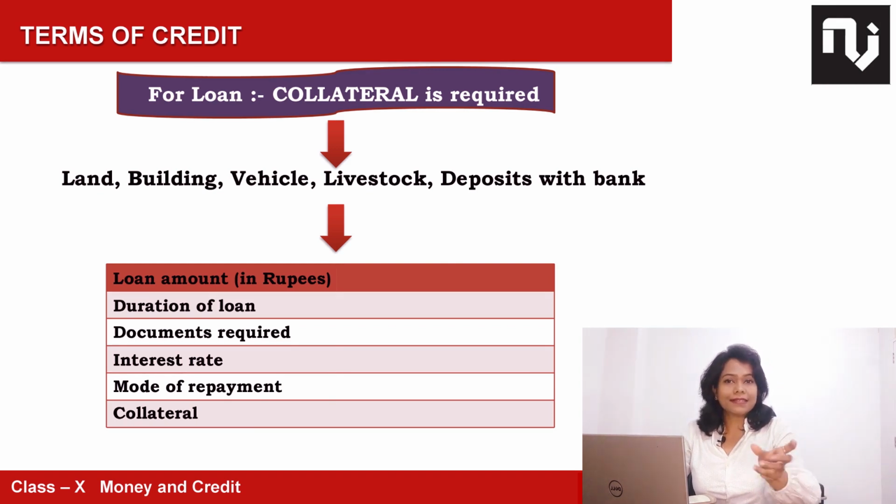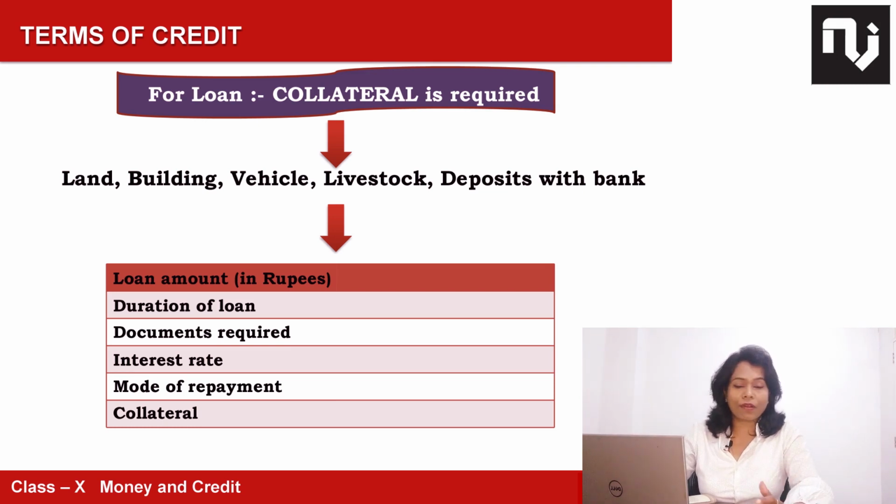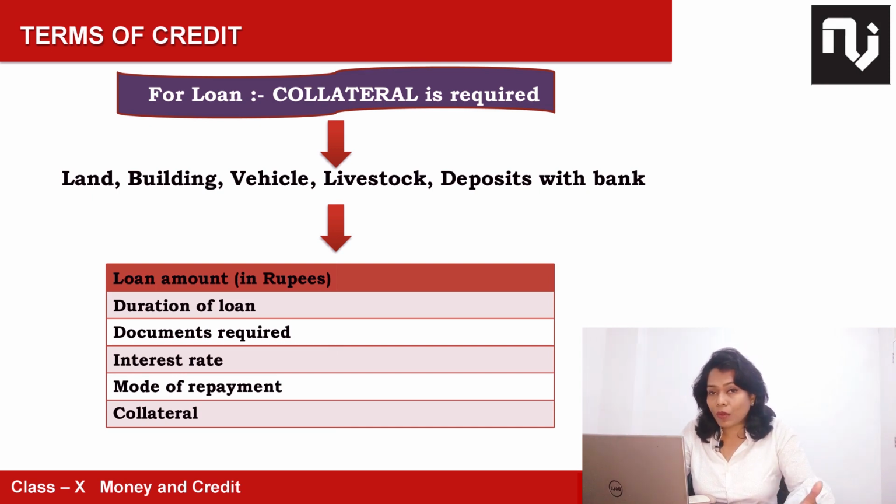Guarantee is a layman's word. Collateral is a technical word, meaning that whoever you are taking a loan from, basically in the formal sector. If somebody is known to you, like your friend or relative, they may not need collateral, but if you are taking a loan from a bank or any such organization, you need to provide them collateral.